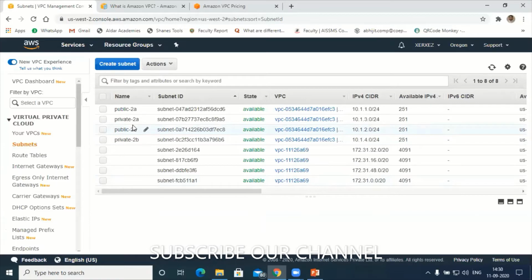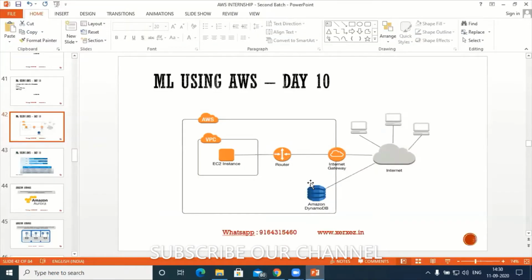Let's go back to the architecture. Hope you can see the PPT, right? Now the subnets are over. Next I want to create the routing table. You can compare EC2 instances with those subnets.